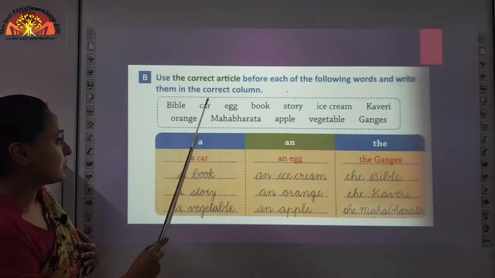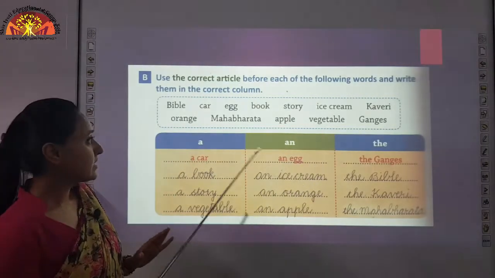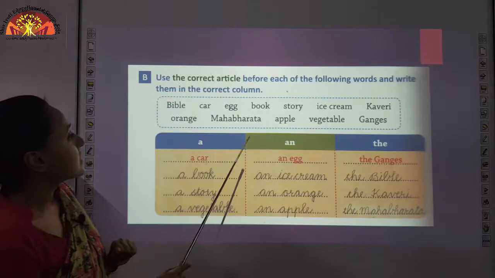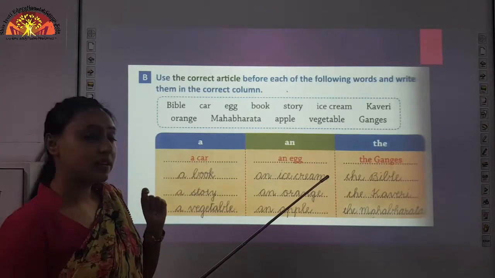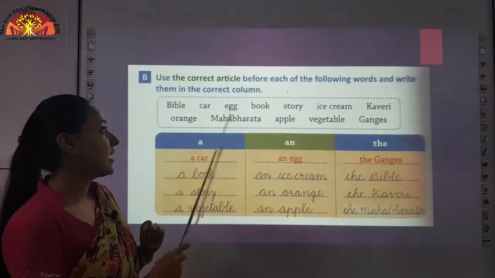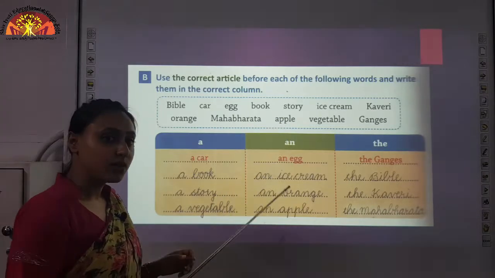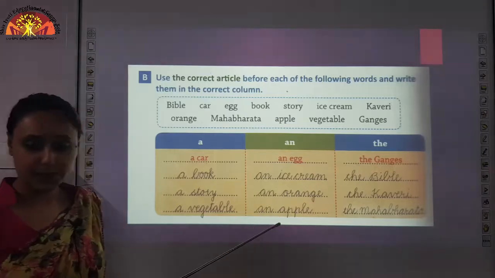Next, car. You can see car is a generalized item and it begins with a consonant. So, we used a car. Next, egg. Egg has a vowel sound, and E is also a vowel, so we used an egg. Okay, the rest, children, you have to do yourself.